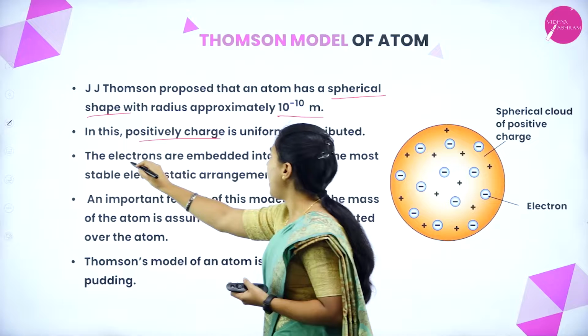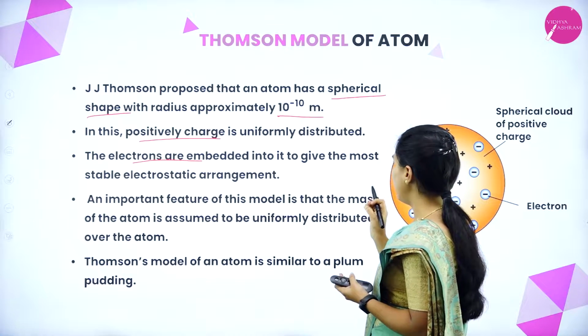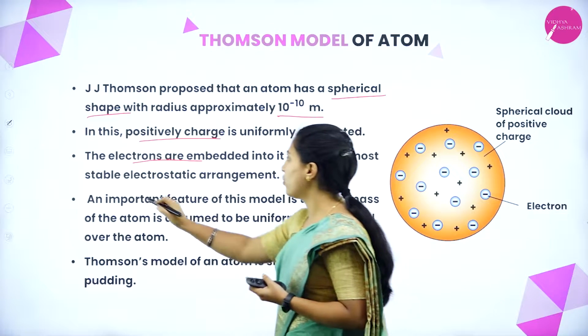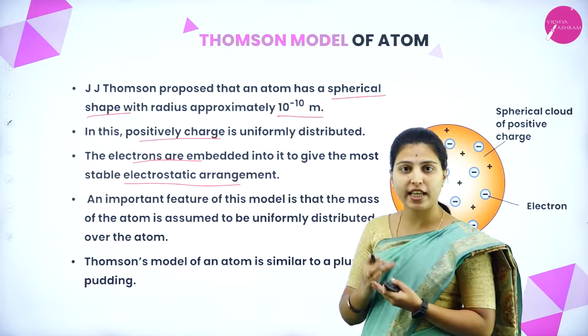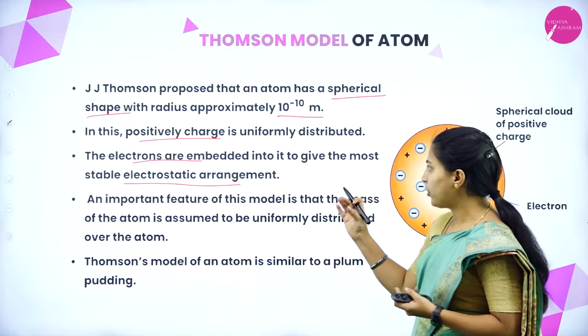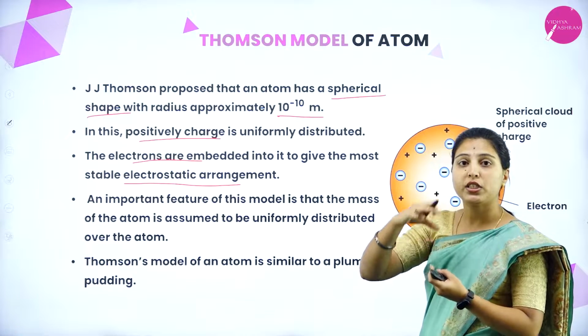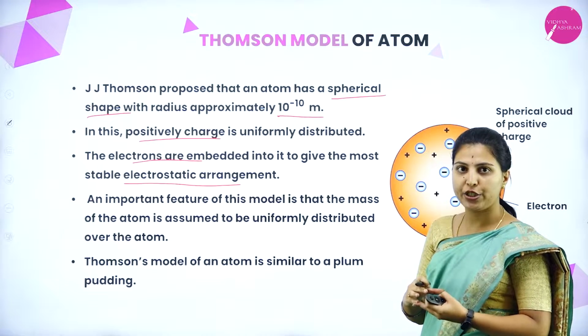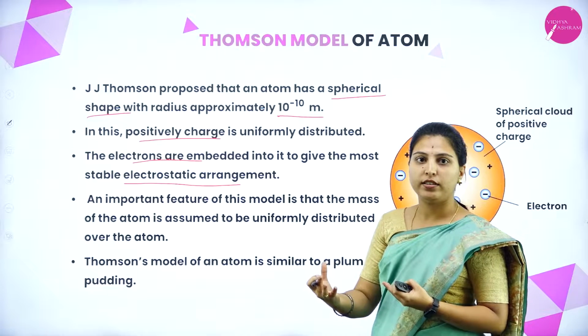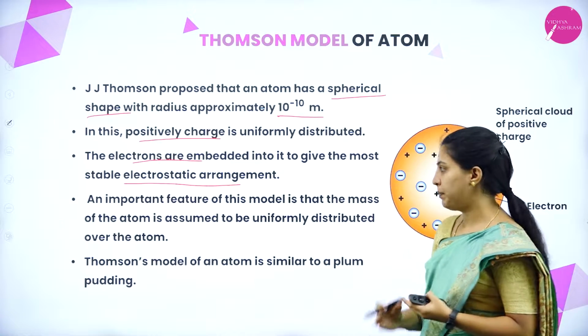The electrons are embedded in it to give the most stable electrostatic arrangement, that is, the negatively charged electrons are arranged with the positively charged species in a stable electrostatic arrangement.